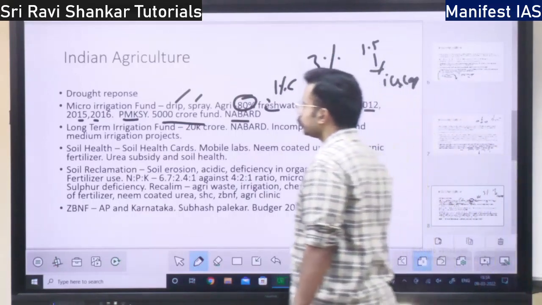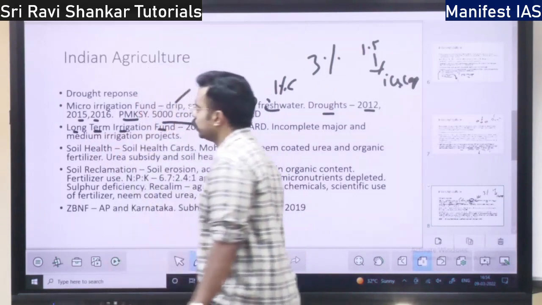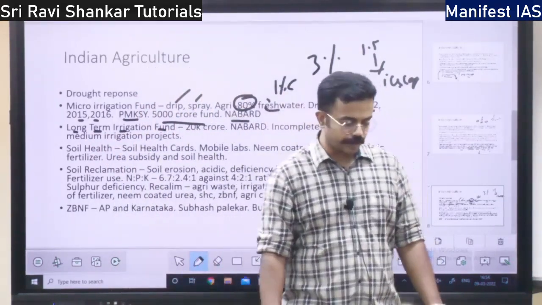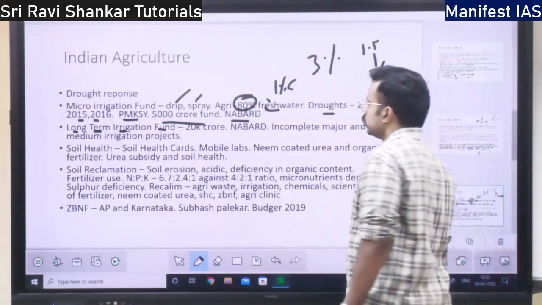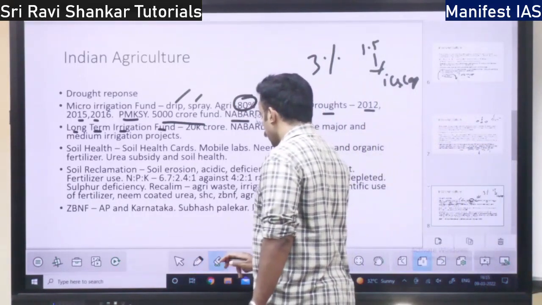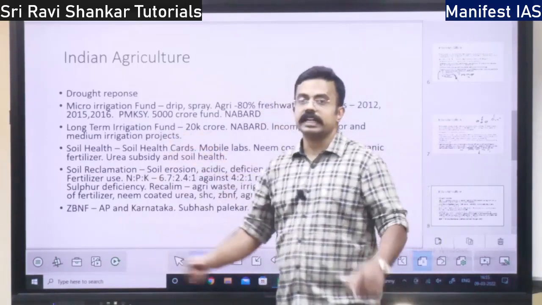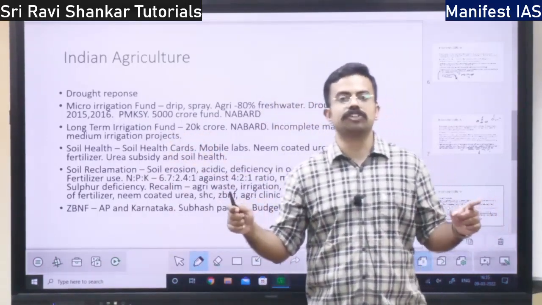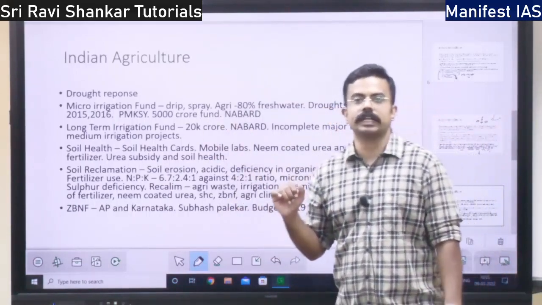Okay. Next you have long-term irrigation fund. The name itself says it is long term. It is not short term. It is over the long term. The fund will be utilized for irrigation.